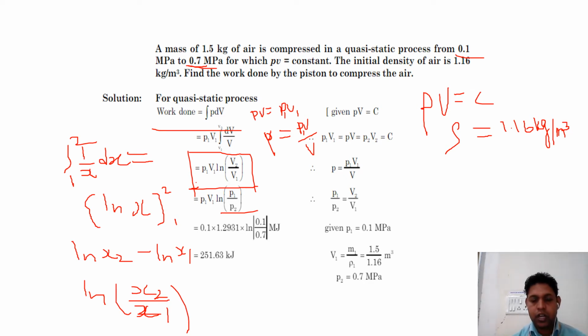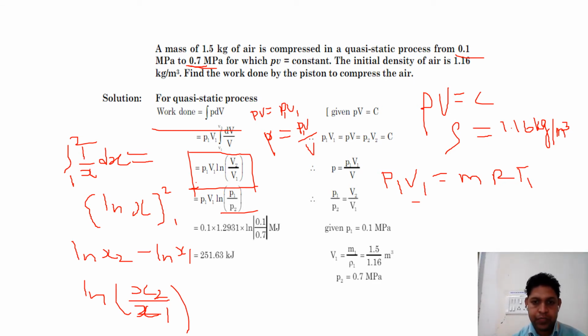P1 V1 is equal to mRT1, where mass is given and R is equal to 0.718. Then V2 by V1 can be written as P1 by P2.